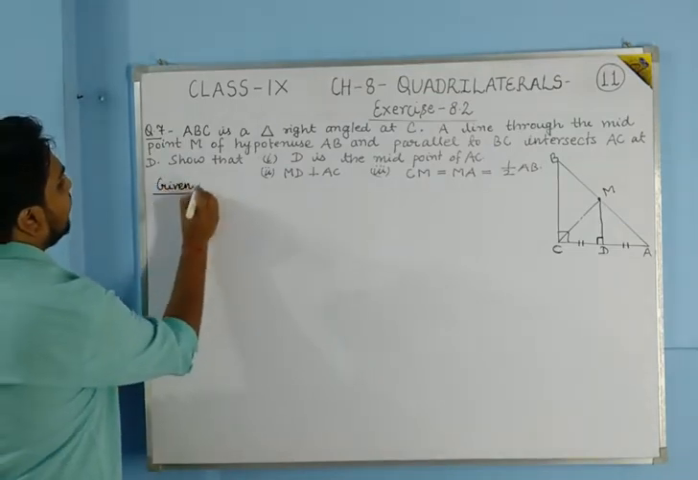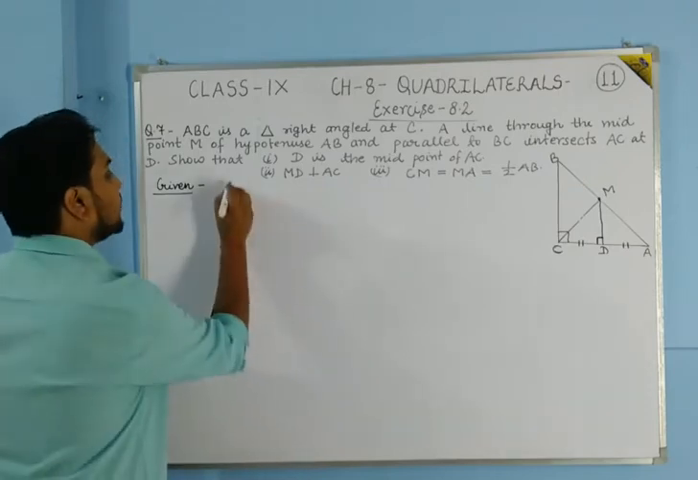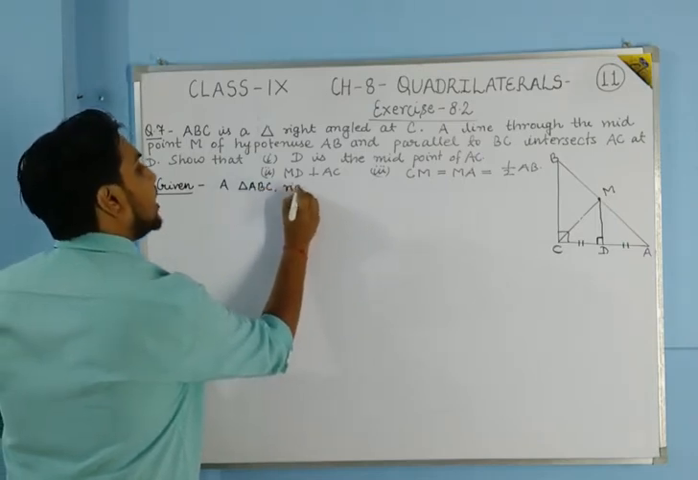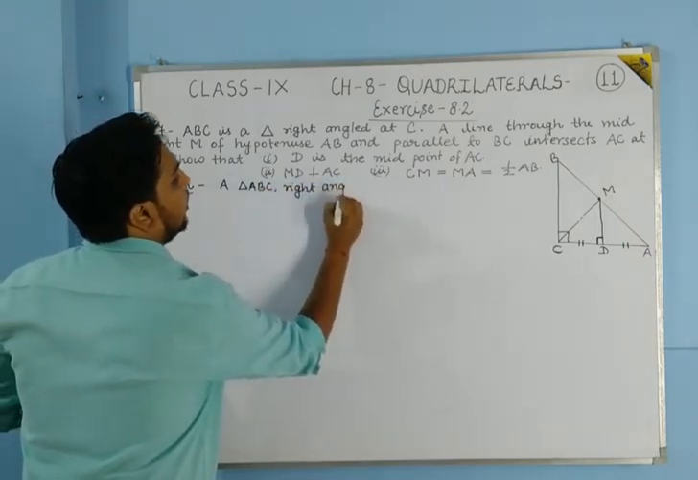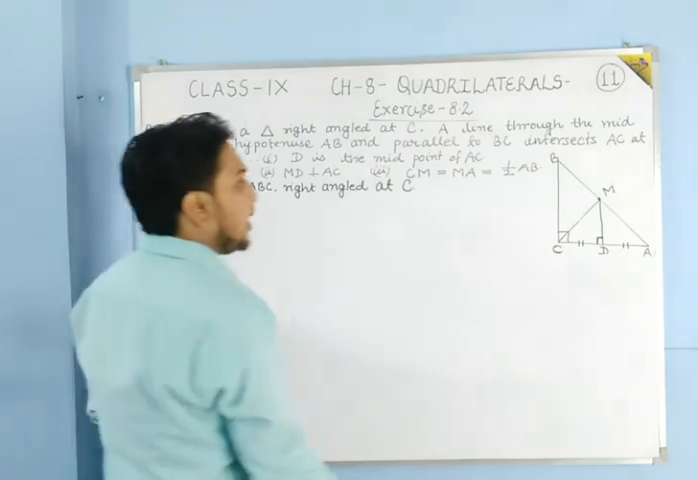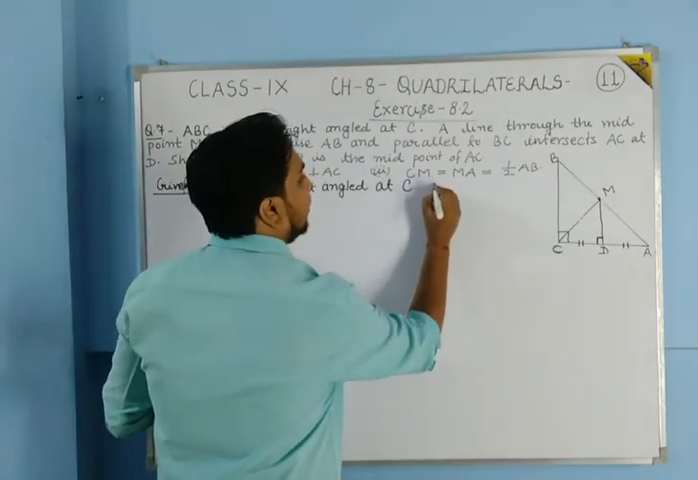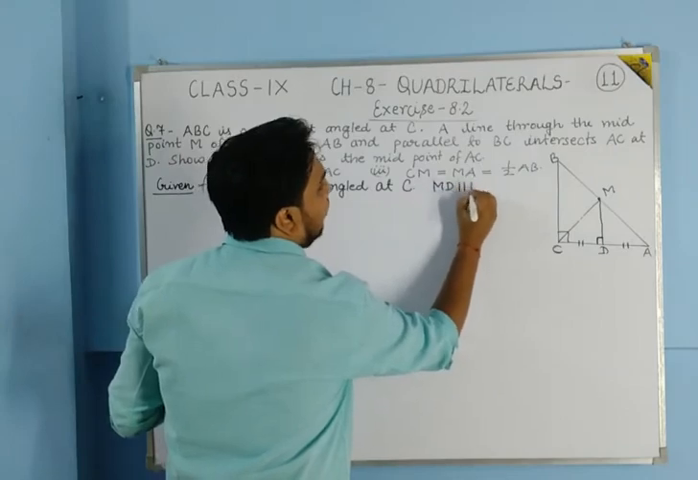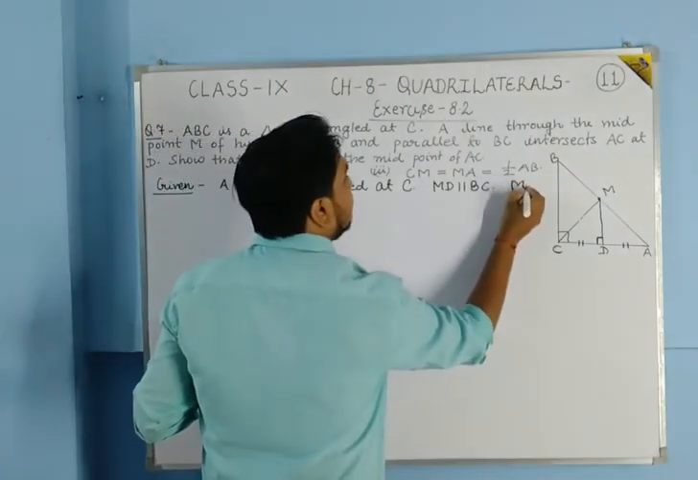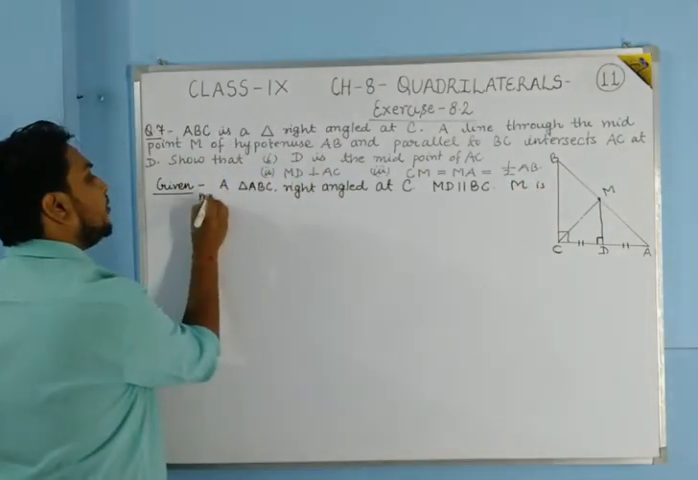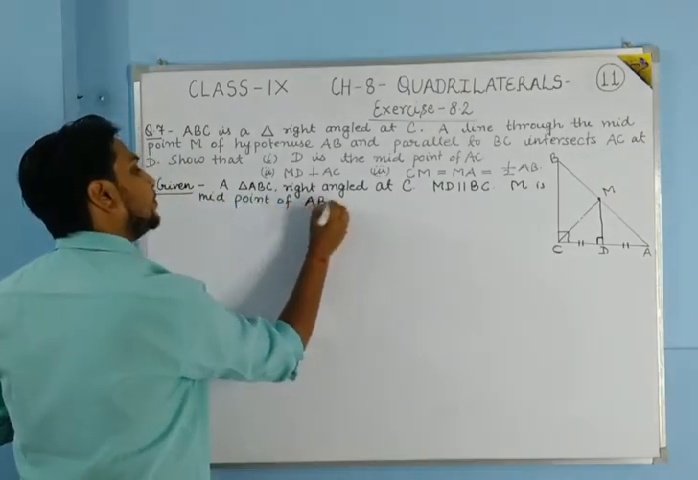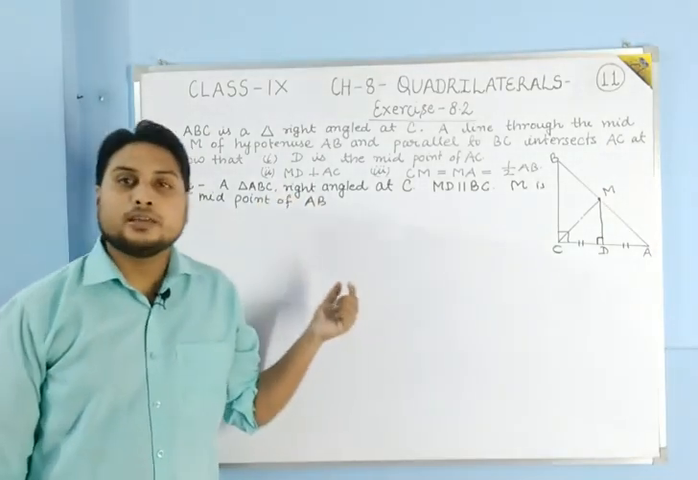Firstly, what we will write in the given part. In the given part we will write that triangle ABC is right angled at C. And what else is given? It is given that MD is parallel to BC, and M is the midpoint of AB. So this much information is given in the question.